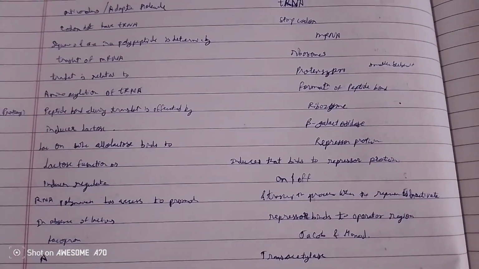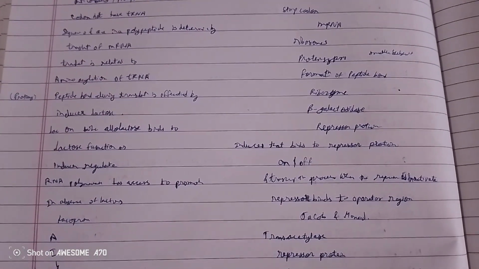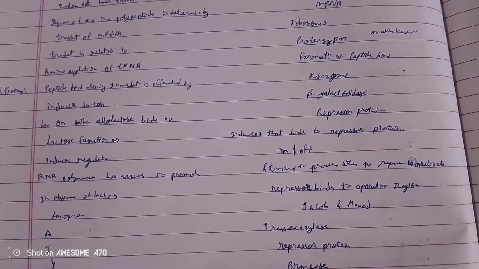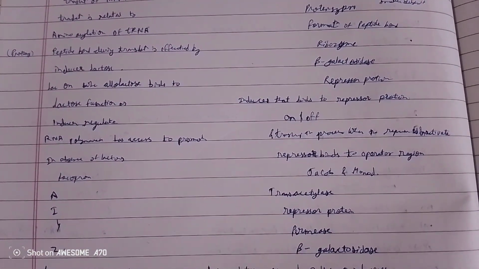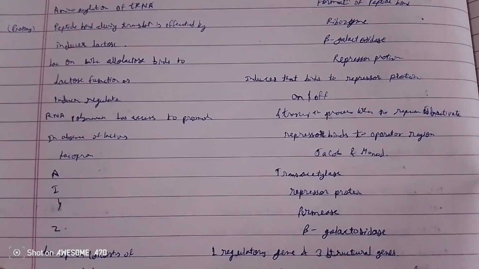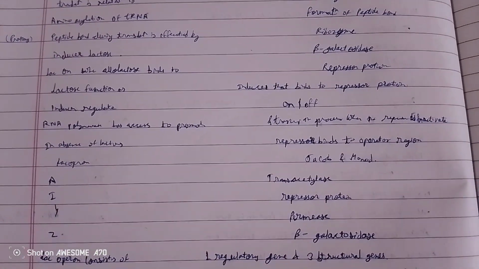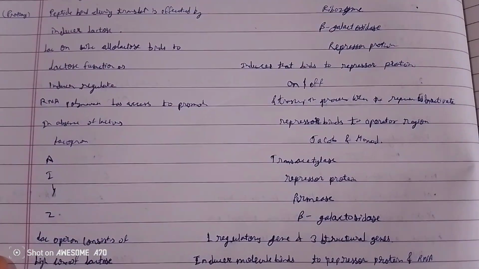Translation of mRNA occurs on ribosomes. Translation is protein synthesis. It involves the smaller subunit, amino acylation of tRNA, and formation of the peptide bond. The peptide bond during translation is formed by the ribosome.